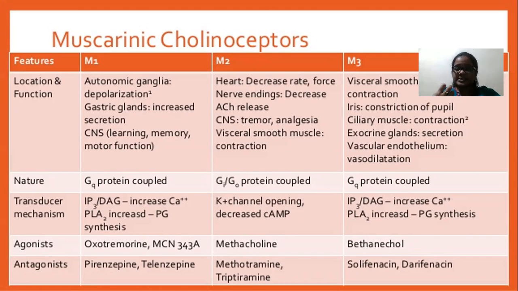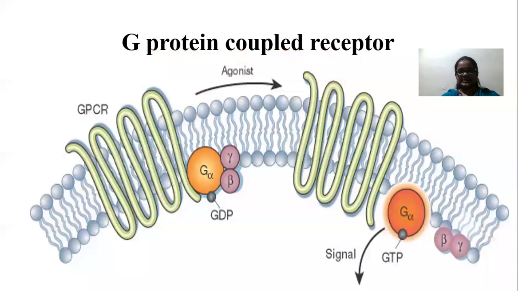How do they stimulate exocrine gland secretion? Because M1 and M3 receptors are G protein coupled receptors, and they act through two kinds of pathways, IP3 DAG and the PLA2 pathway. So first, what is a G protein coupled receptor?